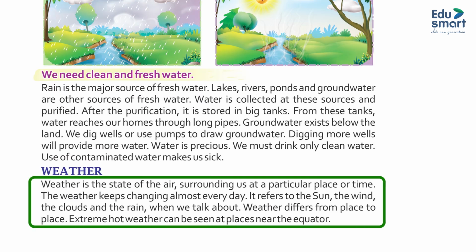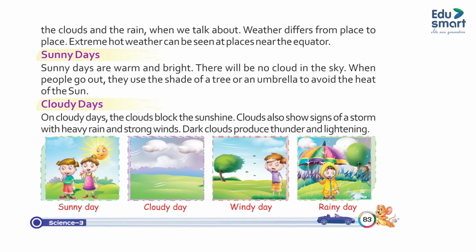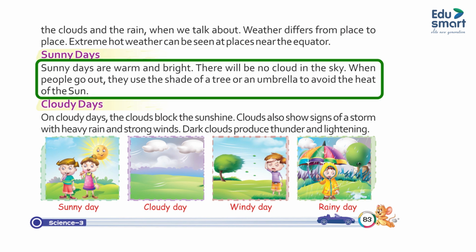Weather. Weather is the state of the air surrounding us at a particular place or time. The weather keeps changing almost every day. It refers to the sun, the wind, the cloud, and the rain. Weather differs from place to place. Extreme hot weather can be seen at places near the equator. Sunny days are warm and bright.